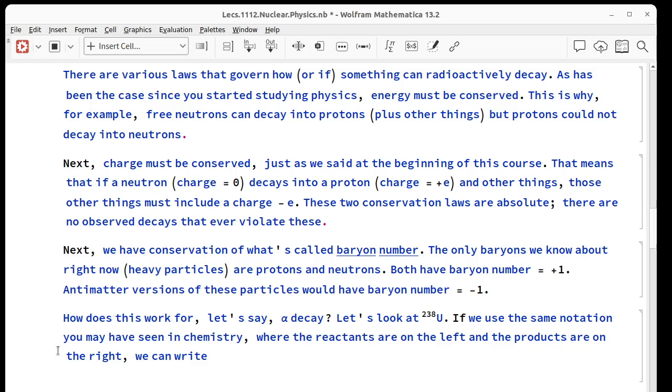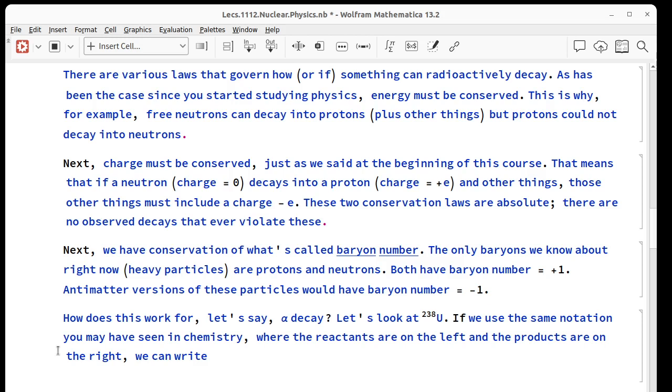When we start to look at how something can decay radioactively, or even if it can, there are a variety of laws that tell us what's allowed and what's not. Two of the big ones: energy has to be conserved, of course. We've had that since you started studying physics.